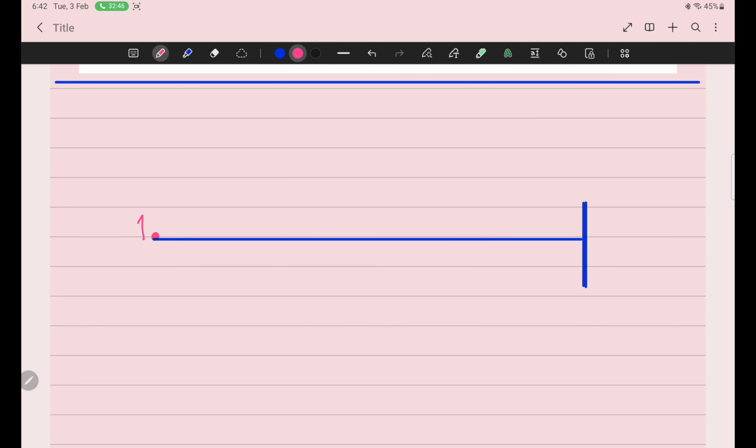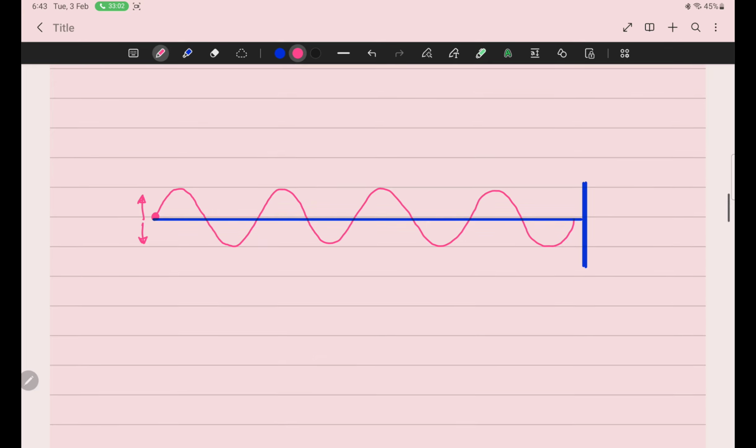Now my hand is moving up and down, and when my hand moves up and down, this kind of wave is produced. But this pattern will not be static. When a wave is traveling through a medium, the medium is not static. The medium keeps on vibrating.